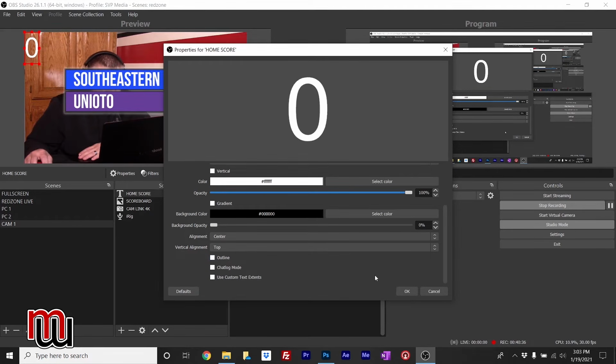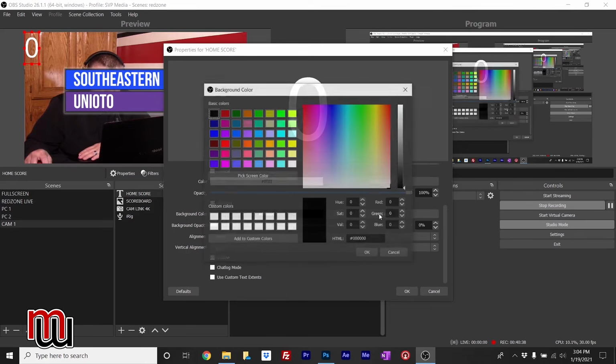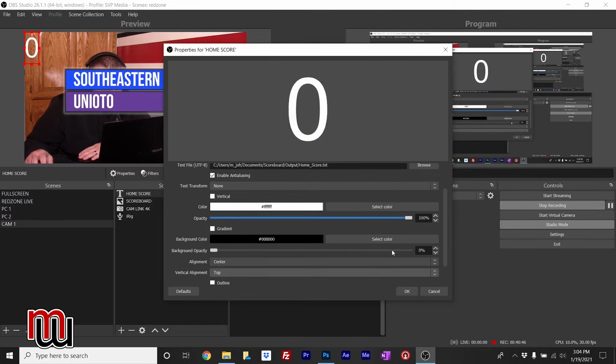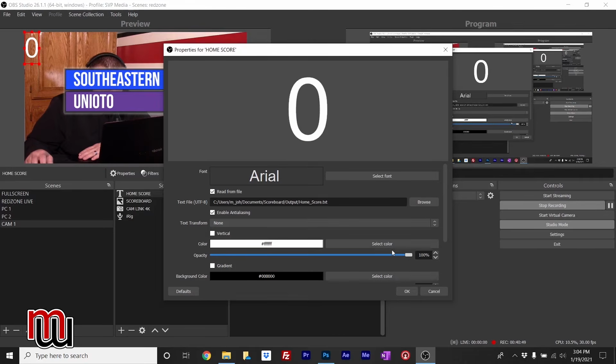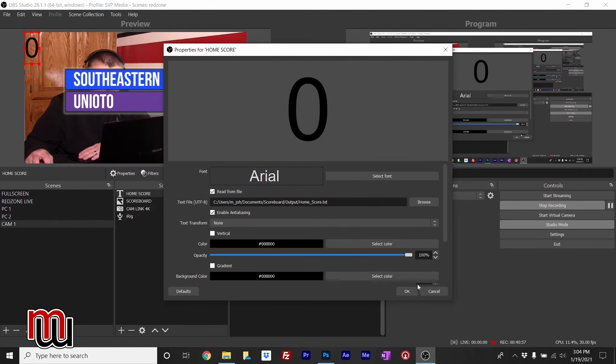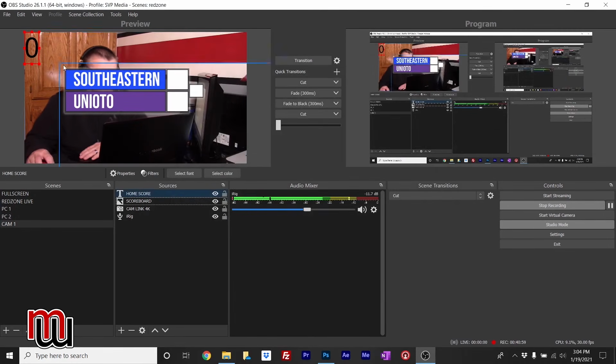Now we want to select the color because we want black. That was the background color. We want color, select color, black. Okay, and that's going to change our 0 to black.